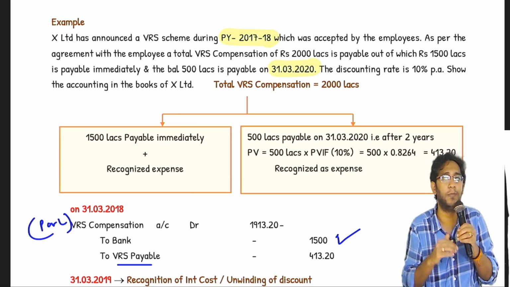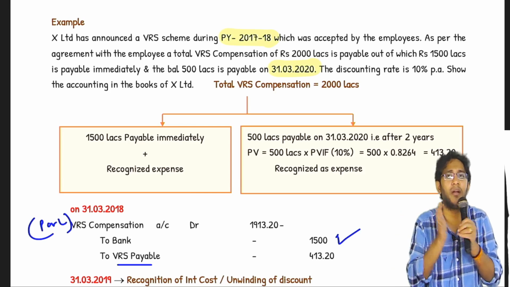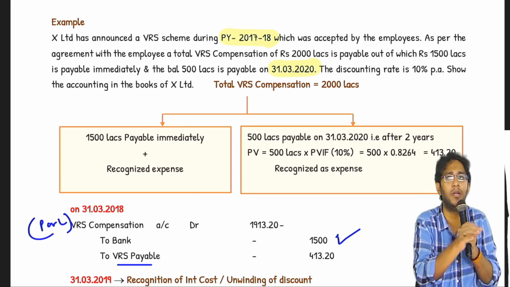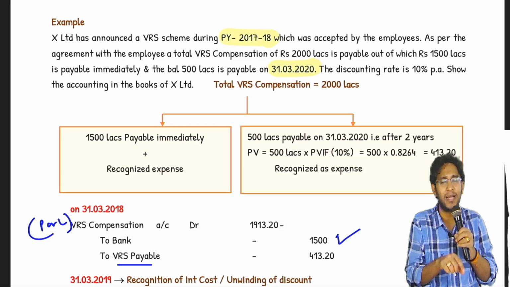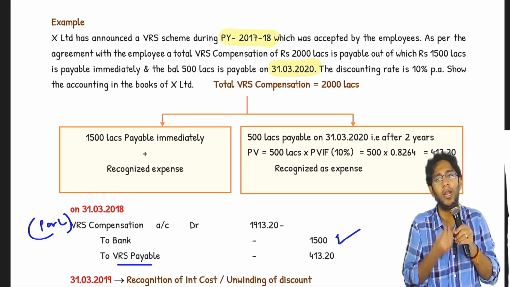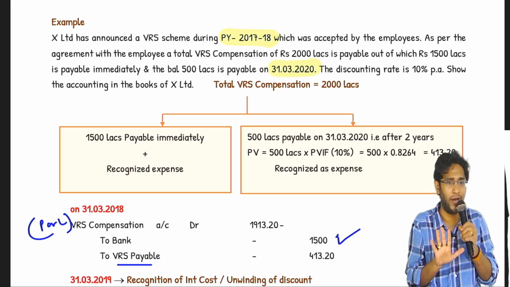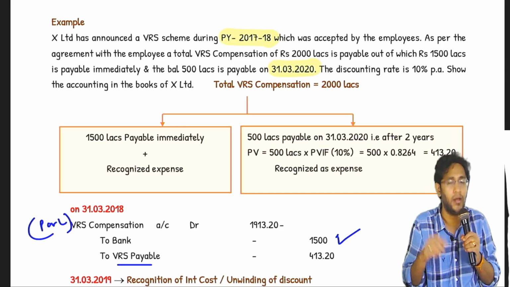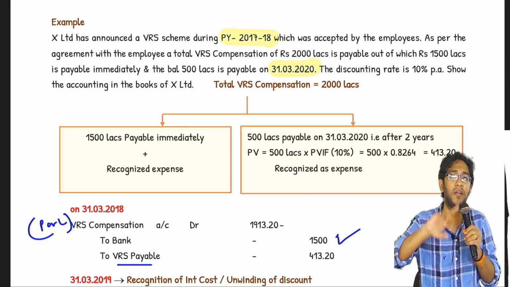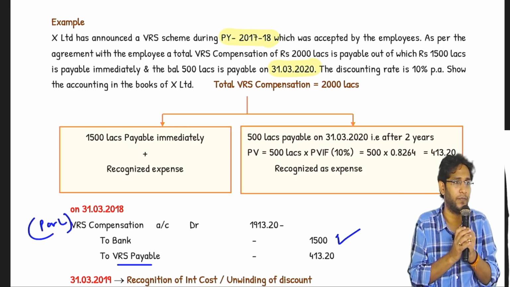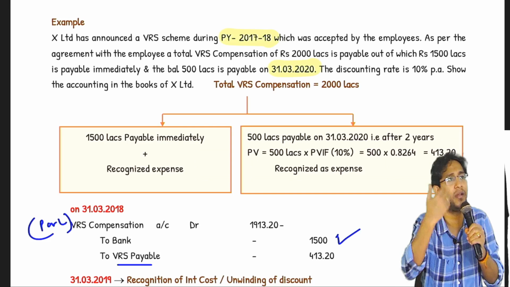If something is payable beyond 1 year from the end of the current year, then you have to recognize it as an expenditure on present value basis. Now in this I wanted to take both cases. Total amount I promised to pay is 2,000. In this 2,000, immediately I agreed to pay 1,500. Another 500 I promised to pay after 2 years. If it is within 1 year, no sir, I cannot discount it. I wanted to take a case of payable after 2 years.